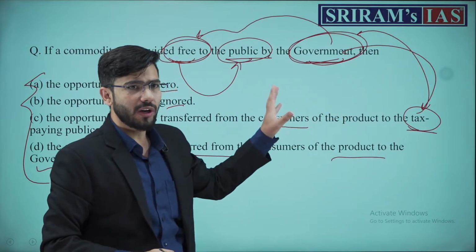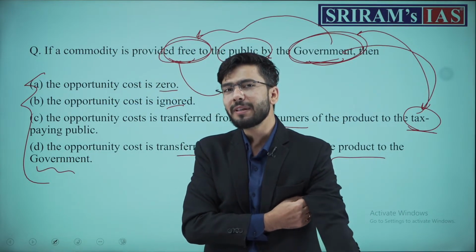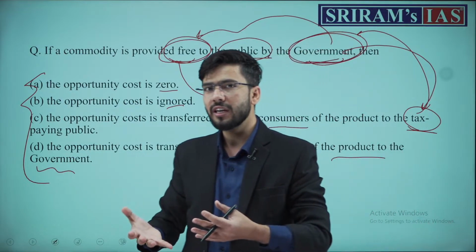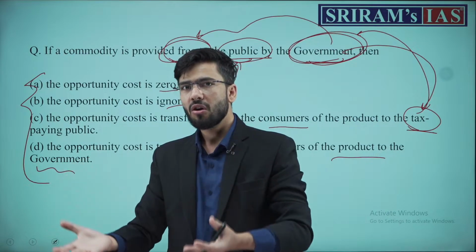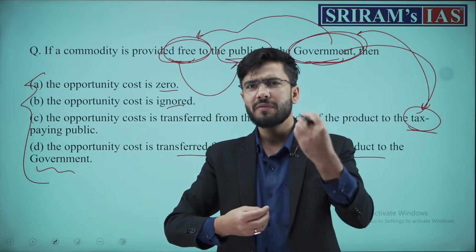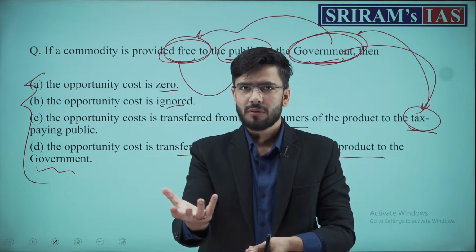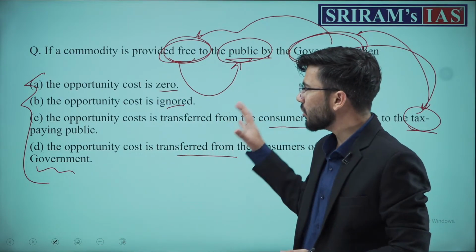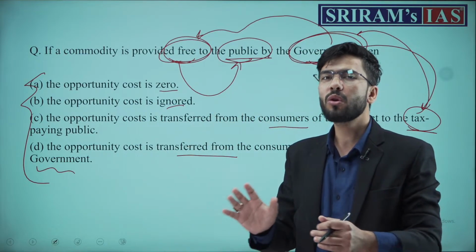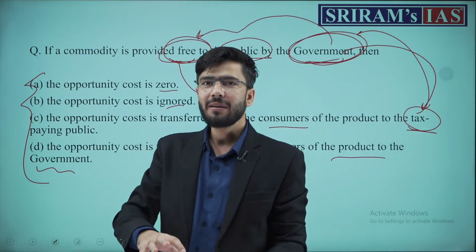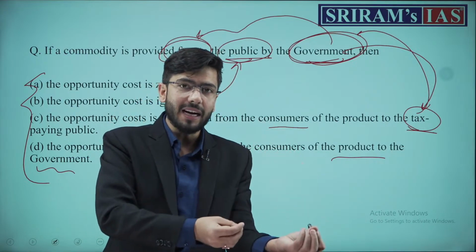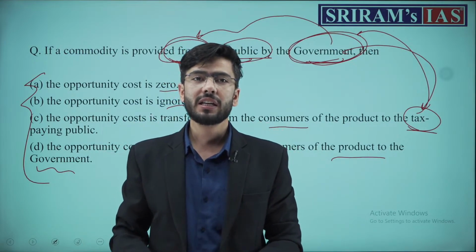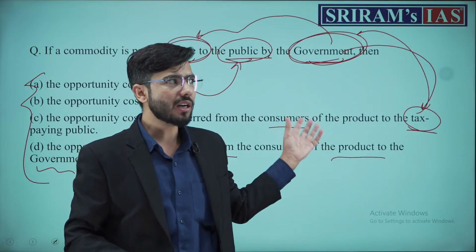Now, 2 questions we discussed, but you might be thinking that they are not related to national income. National income, conventionally, we have discussed GDP, GNP, or concepts like that, basic price, factor cost. These are the usually taught things in national income. But if you do not know the basics, how will you know GDP or NNP or GDP at market price, GDP at factor cost, GDP deflator? What are the terms in national income? How will you understand them if you do not understand the basics?